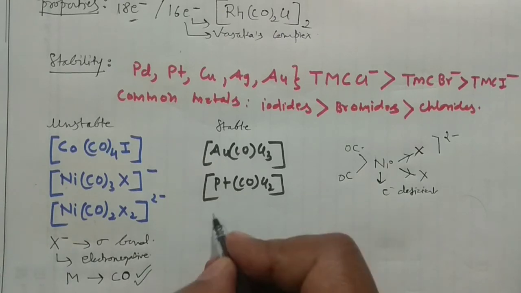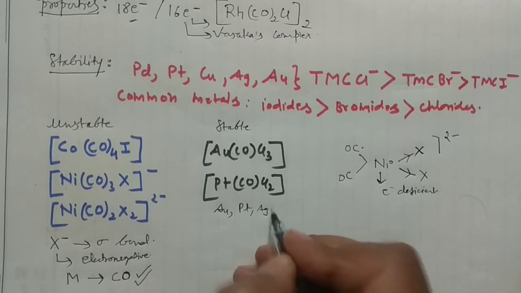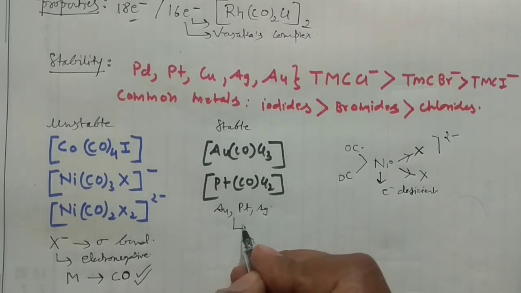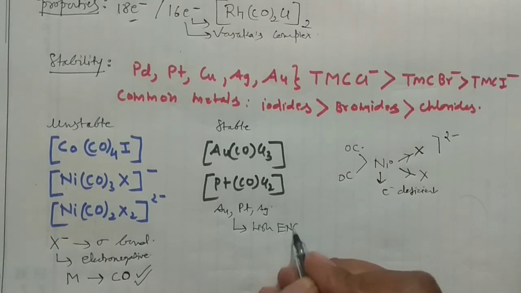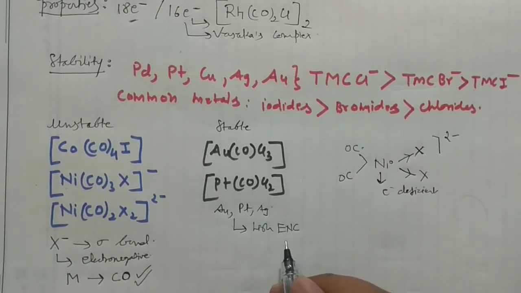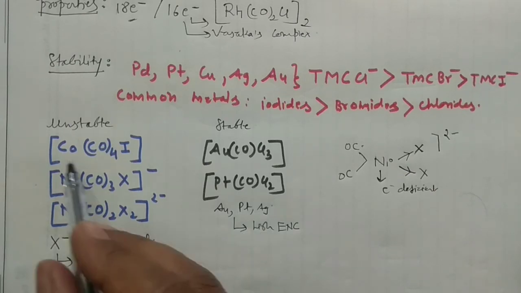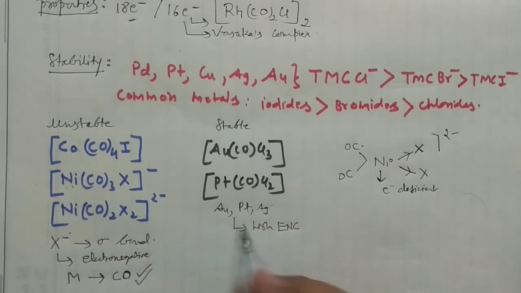See, these like your gold, platinum, silver, they are having a very high effective nuclear charge. And their electronegativity is also very, very high. Generally, we cannot say the electronegativity of the metals, but if you compare the electronegativity of these with the nickel, they are having the high electronegativity.